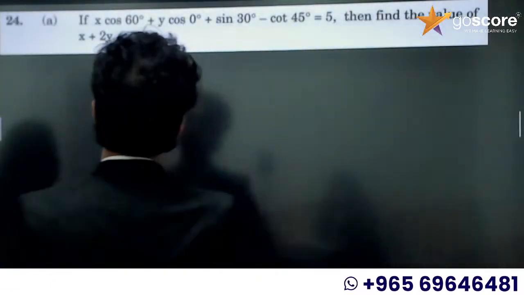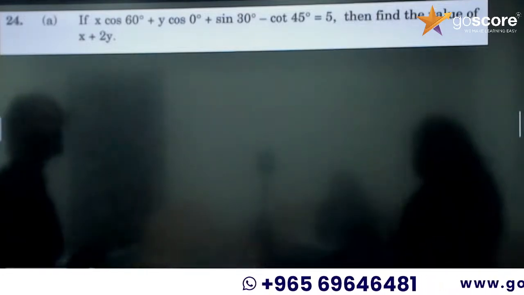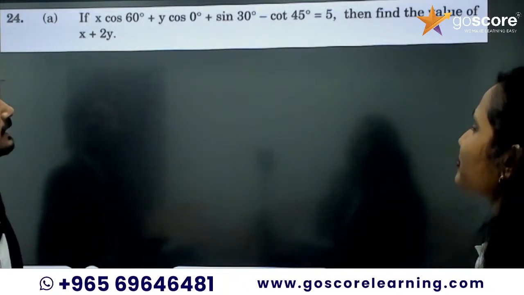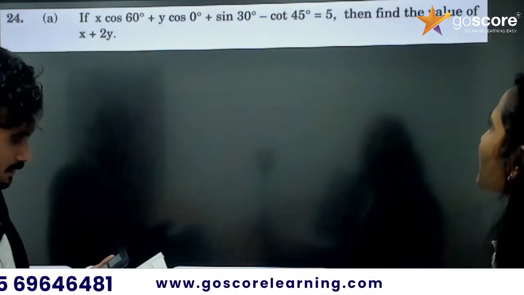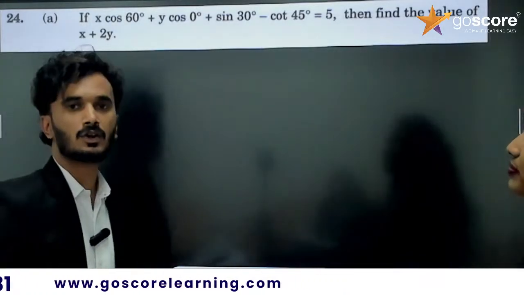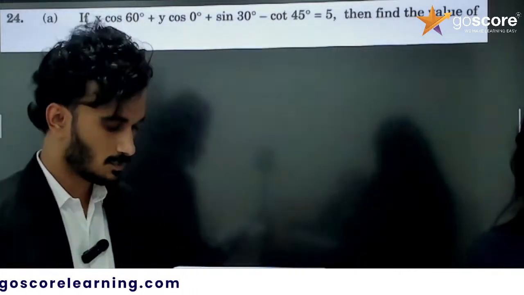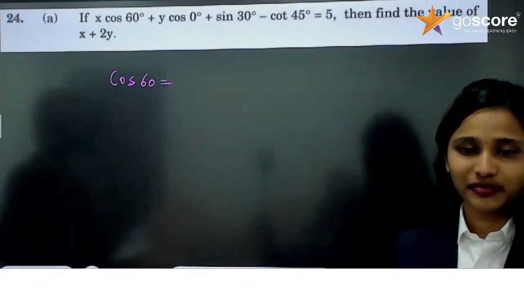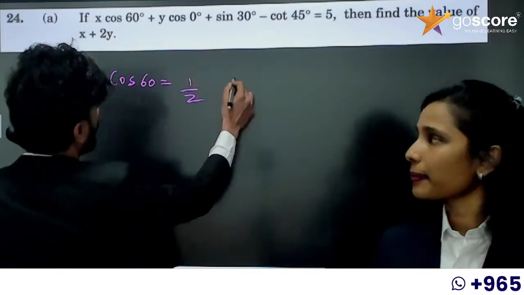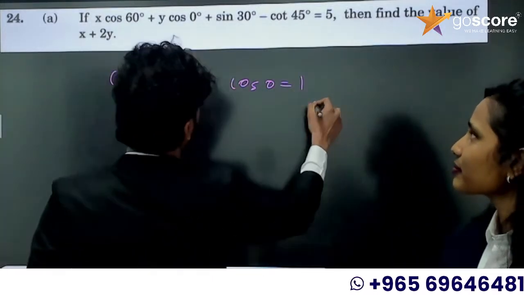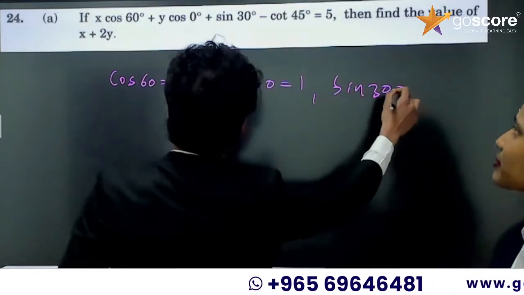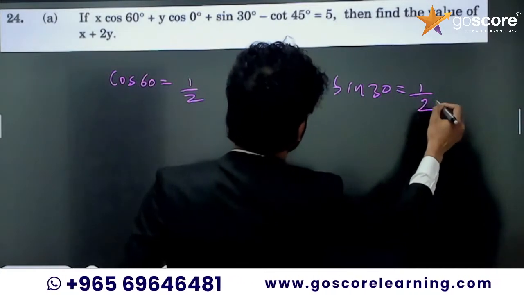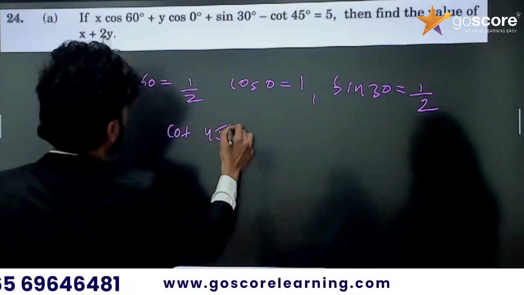Okay, sir. If x into cos 60 plus y into cos 0 plus sin 30 minus cot 45 is equal to 5, then find the value of x plus 2y. So what is cos 60? Cos 60 is 1 by 2. Then cos 0, it is 1. Sin 30 is 1 by 2. Cot 45 is 1.